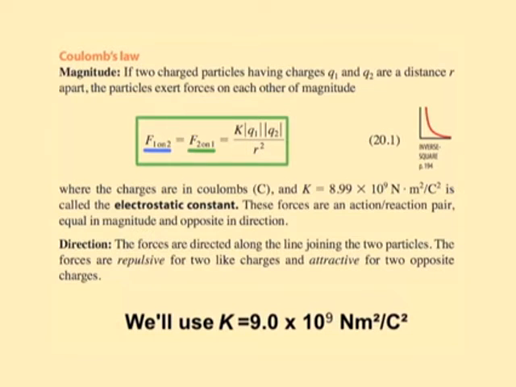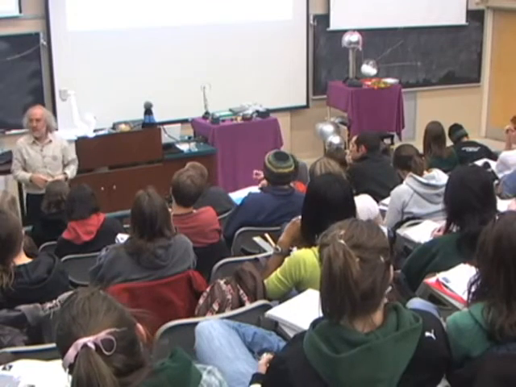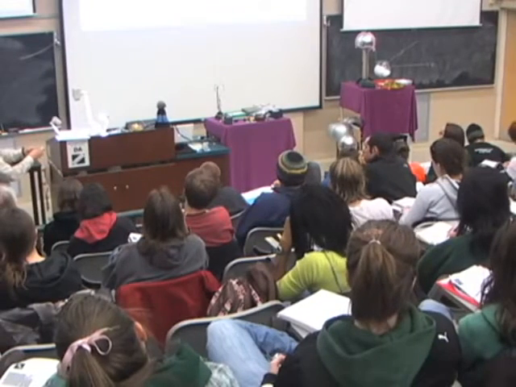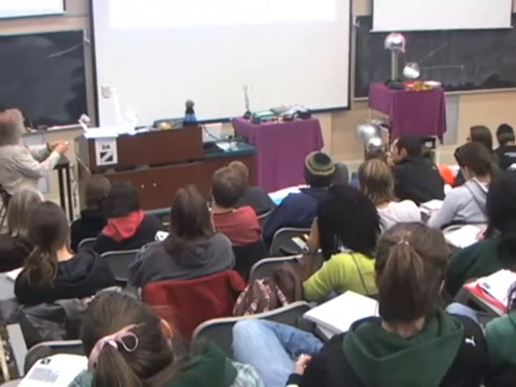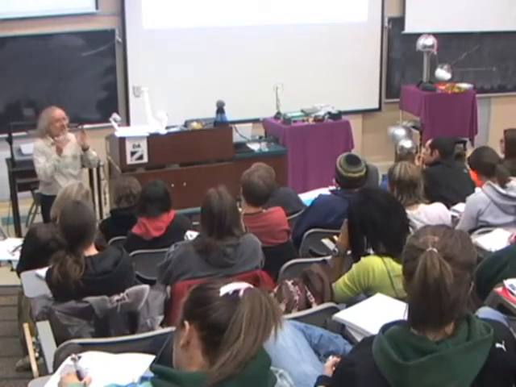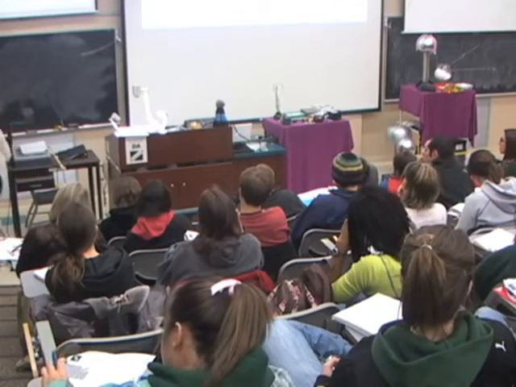Does this law look like anything you've seen before? Gravity. It's exactly the same as the law of gravity, except instead of having big G, I've got k. Instead of having a mass, I have a charge, okay? So it's exactly the same form, and it's actually the same form for a very subtle and interesting reason. So the force depends upon the size of the two charges, and it depends on the distance between them. And specifically, as they get farther apart, the force drops off with the square of that distance.